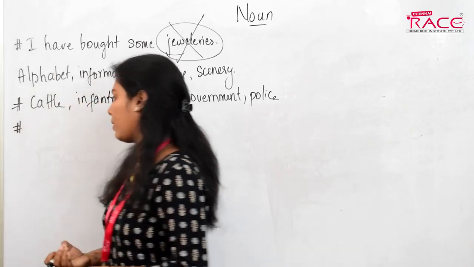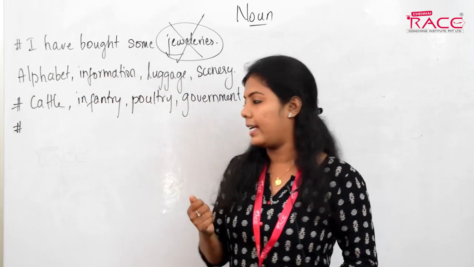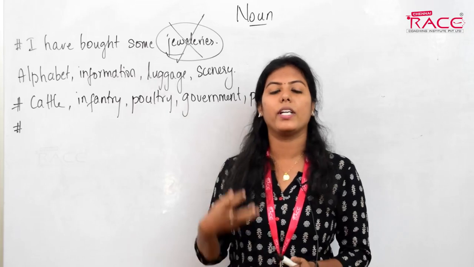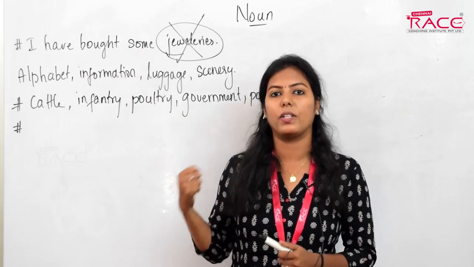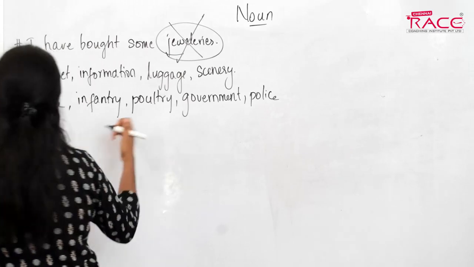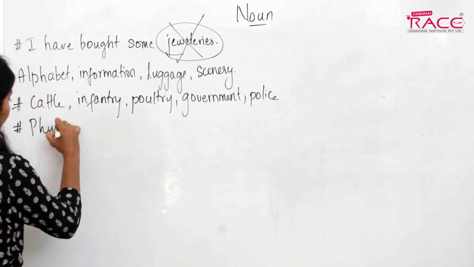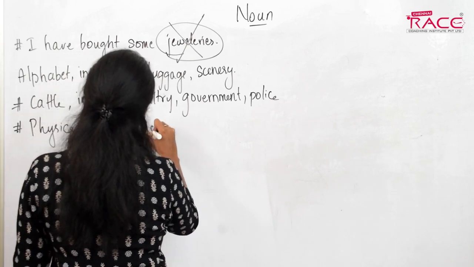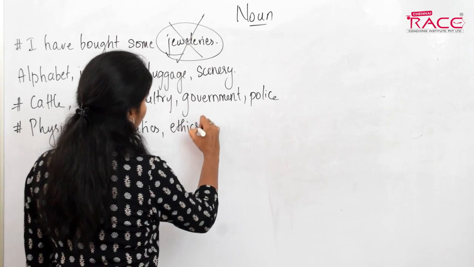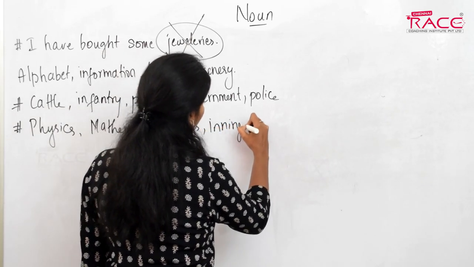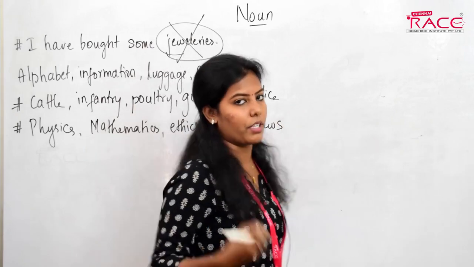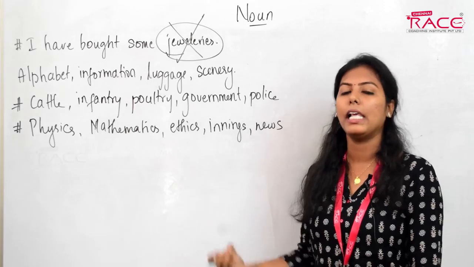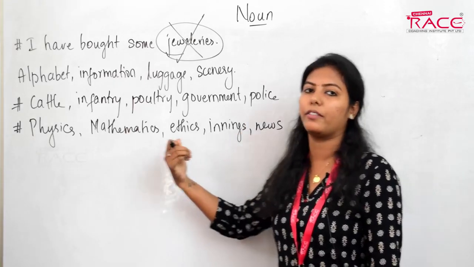And there are some nouns that end with s. Even though they are ending with s, we always consider them singular. For example, when I say physics, mathematics, ethics, innings, news. So all these nouns, even though they have s at the end of them, we always consider them singular and not plural, and they always have singular form of verb with them.